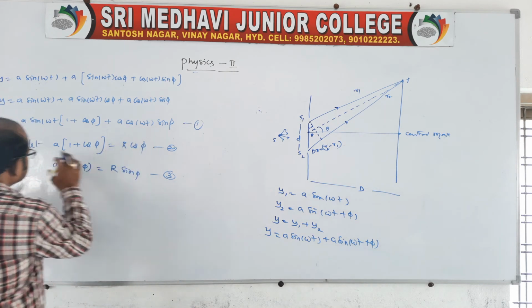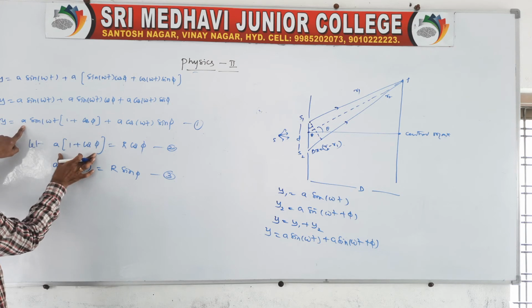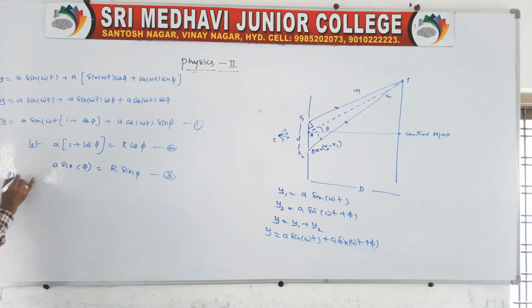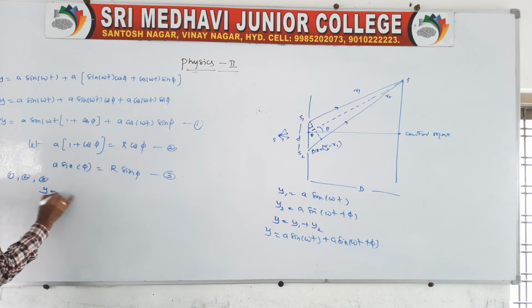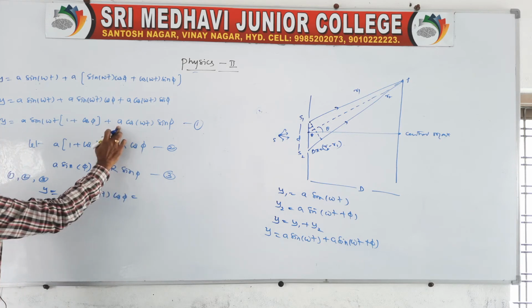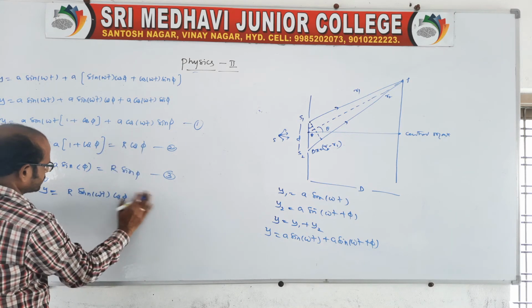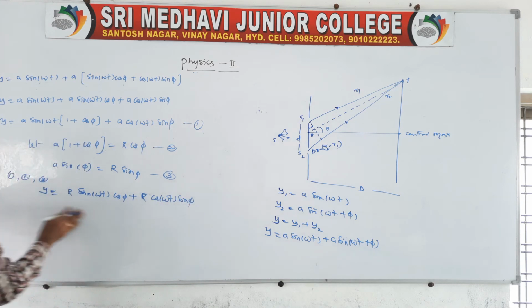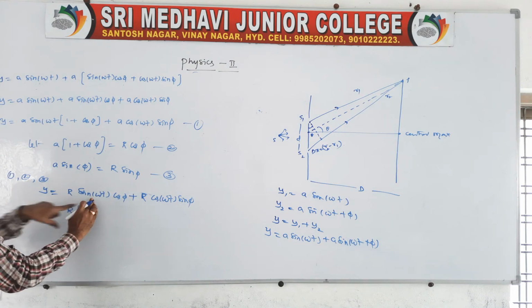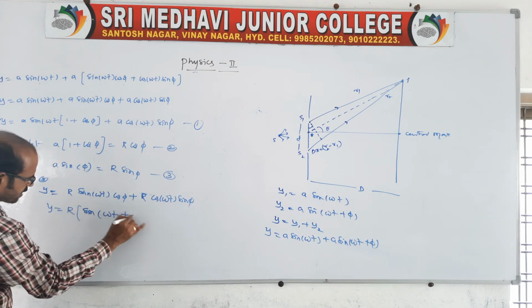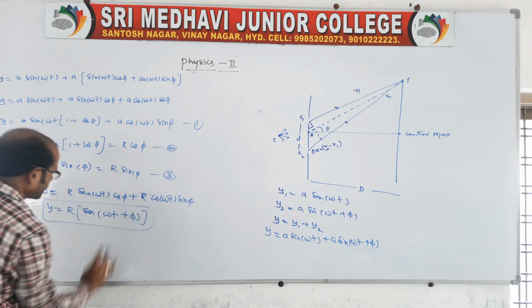Now you replace a(1 plus cos phi) with r cos alpha, and a sin phi with r sin alpha, so that from 1, 2, 3, y is equal to r sin omega t cos alpha plus r cos omega t sin alpha. Again you look here, r is common: sin a cos b plus cos a sin b, then sin of (omega t plus alpha) we will get. This is the expression related to the resultant.